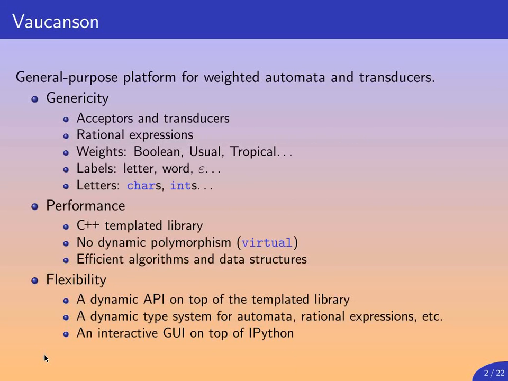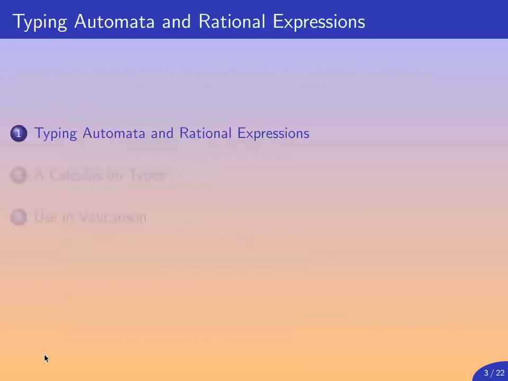On top of this dynamic layer, we have a further layer written in Python, which is graphical and interactive and very friendly to experiment. This is written in Python over a web interface based on IPython notebook. You're going to see a demo later.